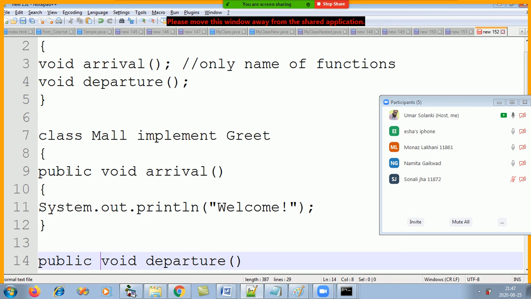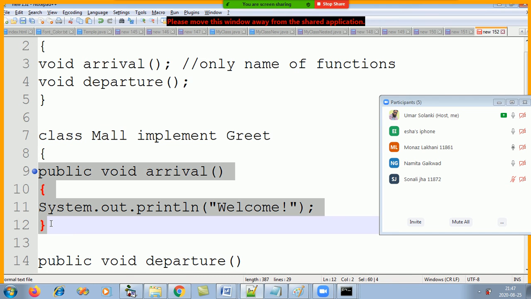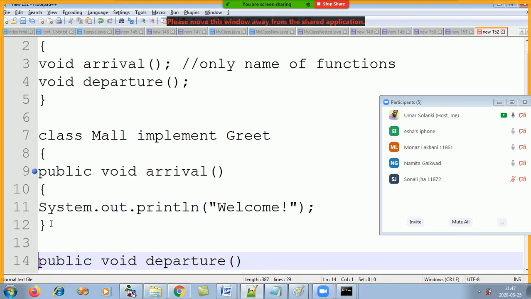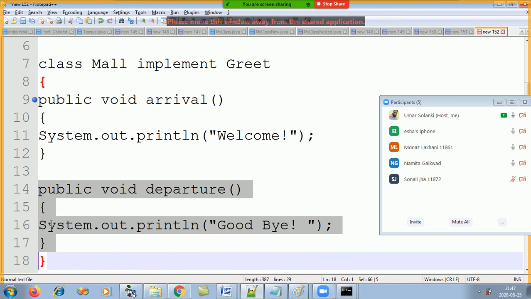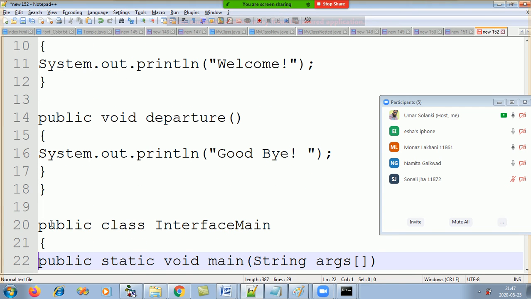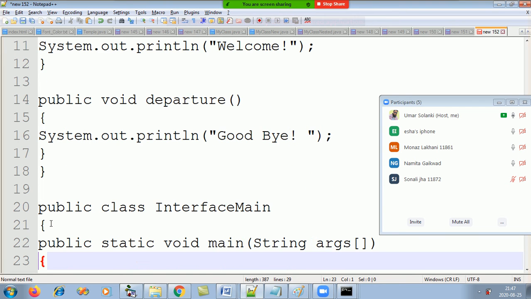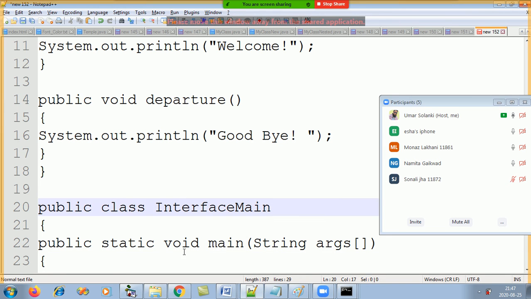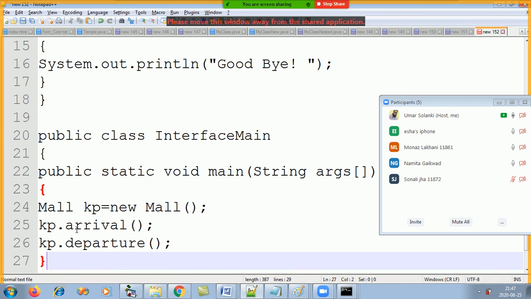So whose responsibility is it to give the body to the empty functions? The class mall. So we have given body to arrival, yes or no? Yes. And we have given body to departure, yes or no? Yes. And now the class closes. And now for main, always make a separate class. I made public class interface main, wrote main in that, and you always make object of a class. You never make object of interface.